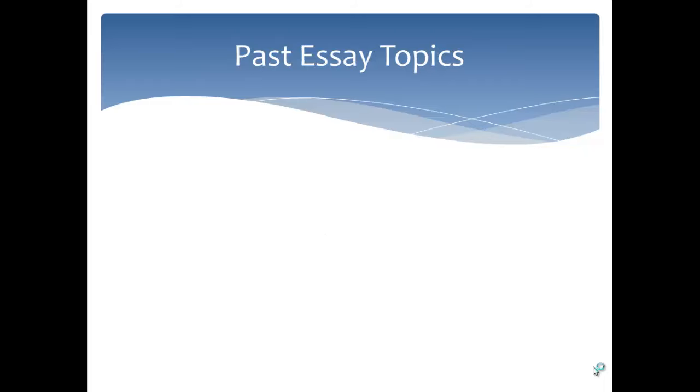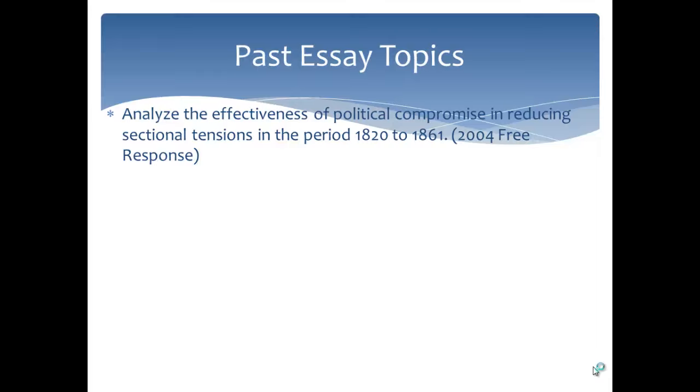Okay, we'll finish up with some past essay topics, and these are the same that I left you with in the video on the Compromise of 1820. The reason why is because a lot of these dates begin with the 1820 Compromise and end at or around the Compromise of 1850. So analyze the effectiveness of political compromise in reducing sectional tensions in the period 1820 to 1861 from the 2004 free response. If you are familiar with the Compromise of 1820 and the Compromise of 1850, you have quite a bit of an essay there.